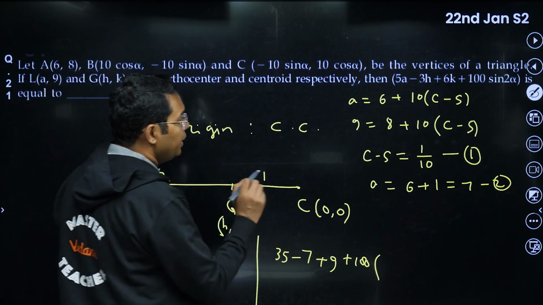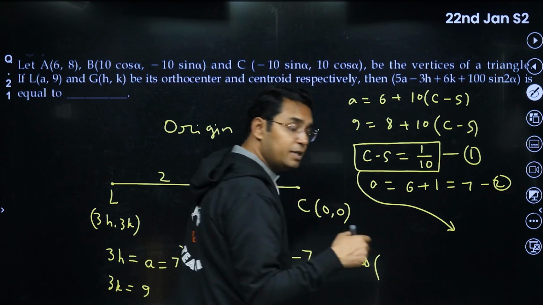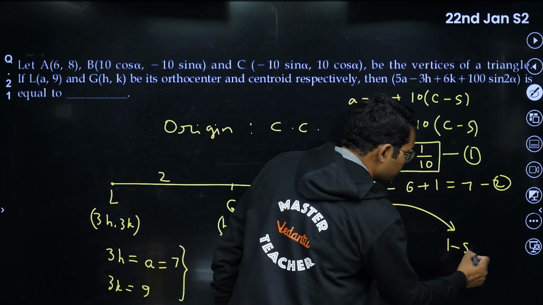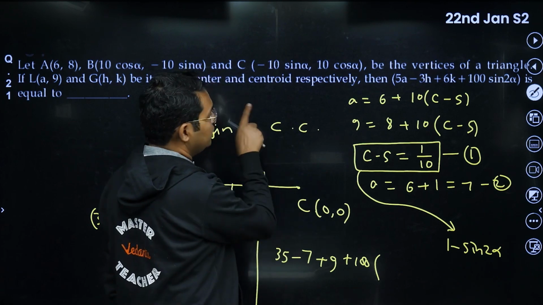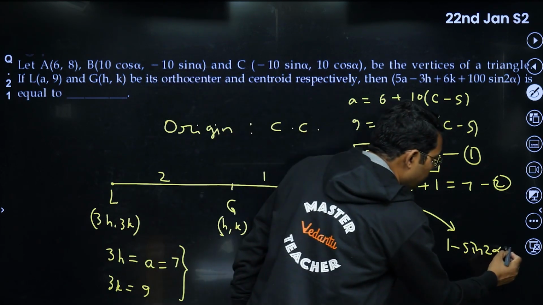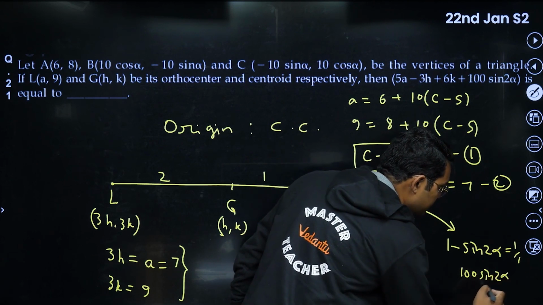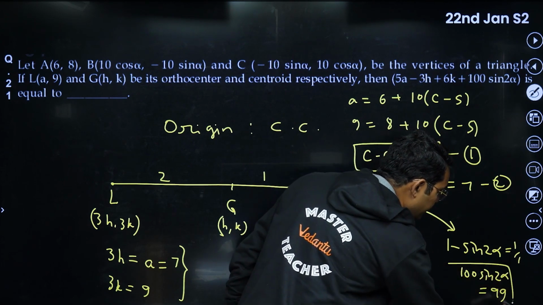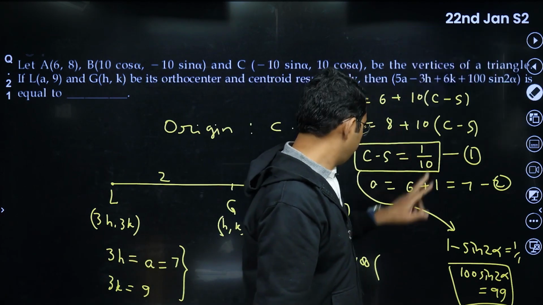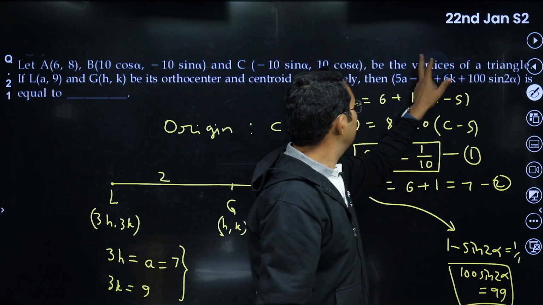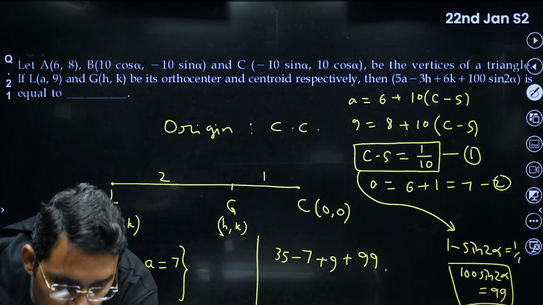Now please listen carefully. If you know this cos minus sine is equal to 1/10, using this, by squaring both sides, you get 1 minus sine 2 alpha. See, cos square plus sine square alpha is 1 minus 2 sine cos, so it becomes sine 2 alpha is equal to 100. So from here we get 100 sine 2 alpha is equal to 99. So this value I can put it here, so plus 99. Okay, so this is how this question should be solved.